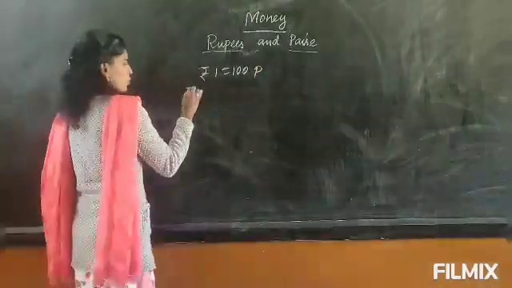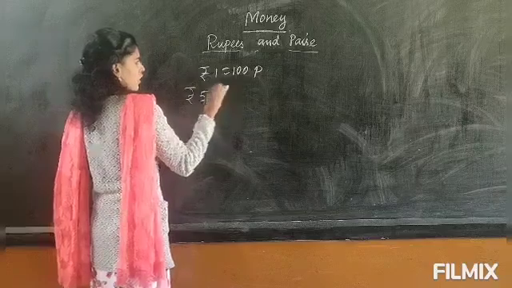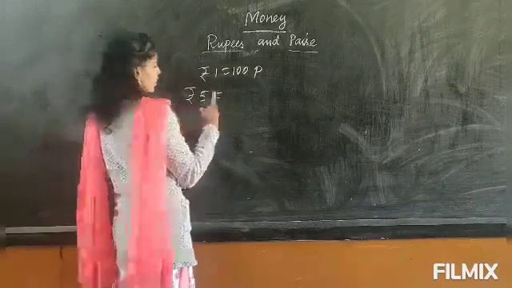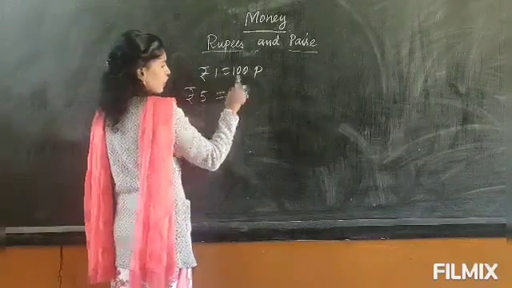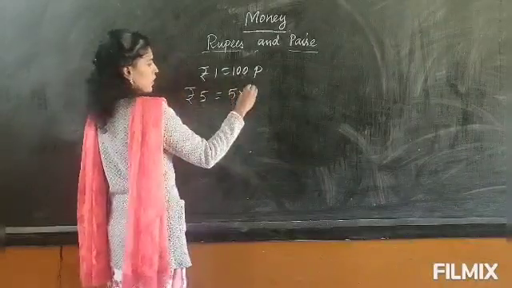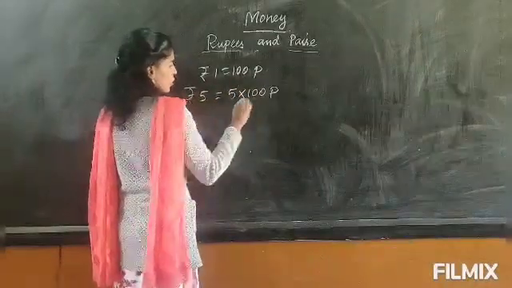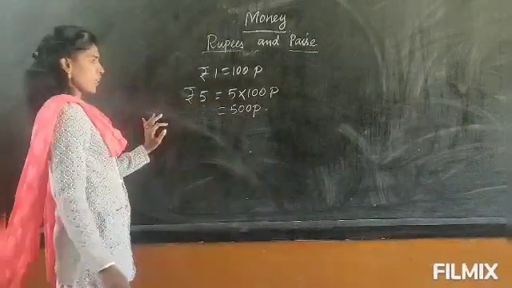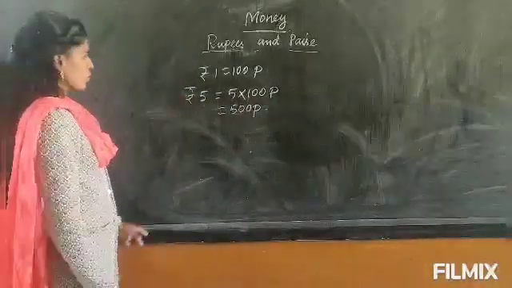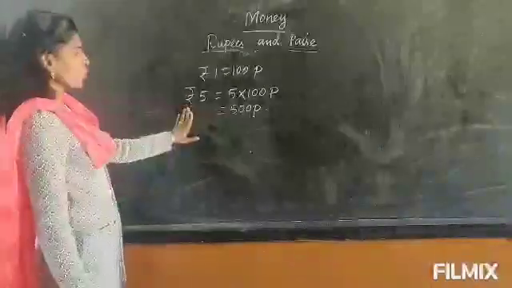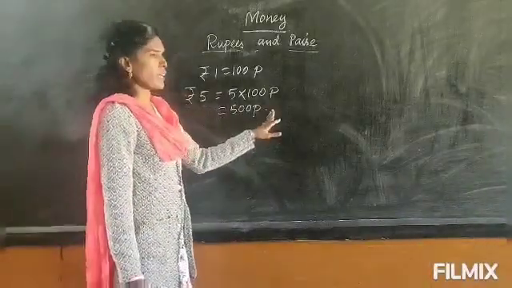Suppose now rupees 5 is there. If you convert rupees 5, you have to multiply by 100, since 1 rupee is 100 paise. So 5 into 100, it is 500 paise. This is the way you will convert the rupees into paise. To convert the rupees into paise, you will multiply by 100.